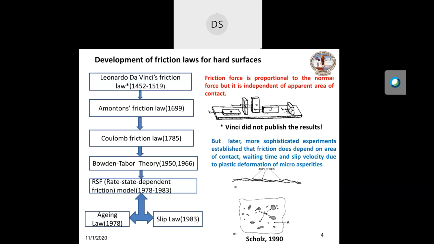As technology advances, people carried out more advanced friction experiments, and they were able to observe these behaviors of the friction. In recent times, the rate and state friction, which is a modification of Coulomb's friction law, is found to be quite successful in explaining a variety of friction phenomena.